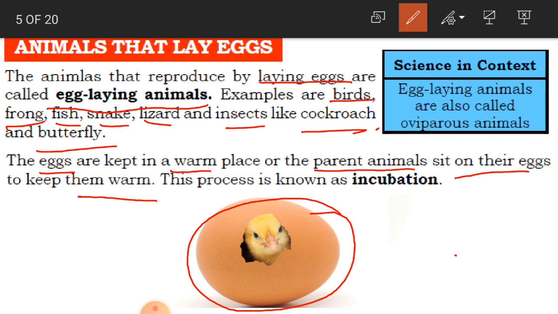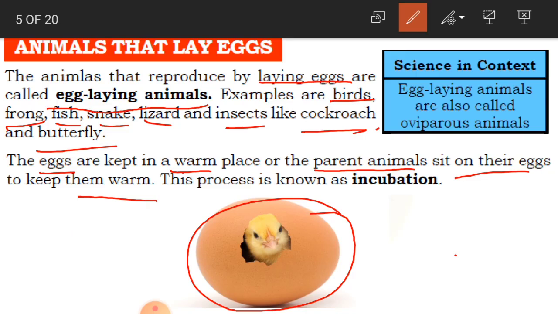Or if you have observed the hen, what will it do? It will sit on the eggs. The hen is the parent animal, and it sits on its eggs to keep them warm.